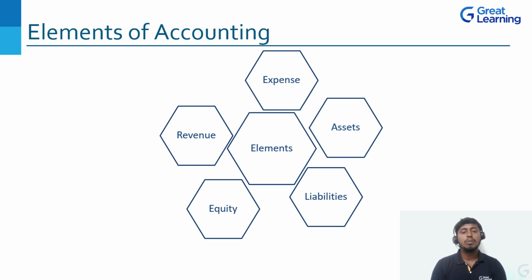Revenue. Revenue is nothing but the income the company receives, recurring in nature. Every day they receive it, or once in 2 days or 3 days. The main revenue for the organization is sales. And expenses are all the money they have spent, whether it may be rent paid, salary paid, interest paid, commission paid, loss on the sale of assets, or goods destroyed by fire. All these are expenses, that is loss for the company. So these are the five elements of accounting.